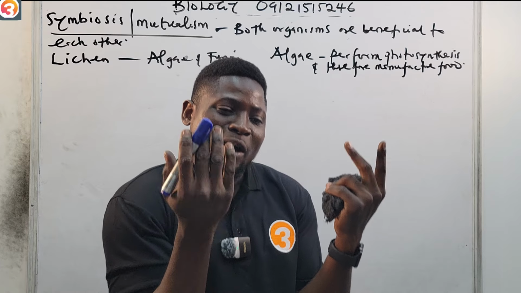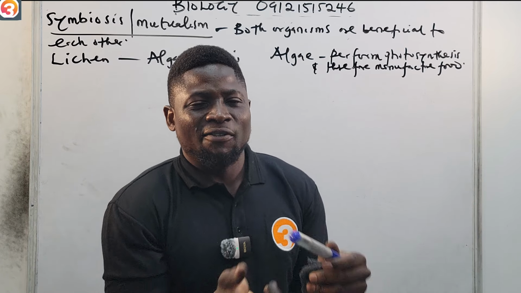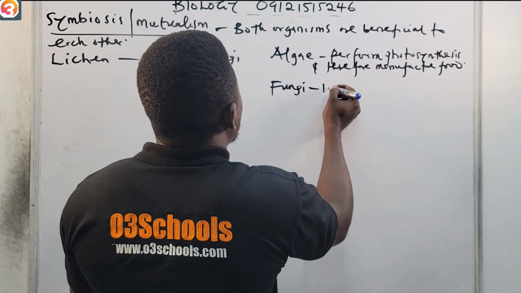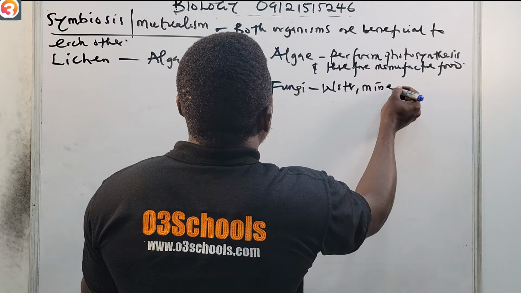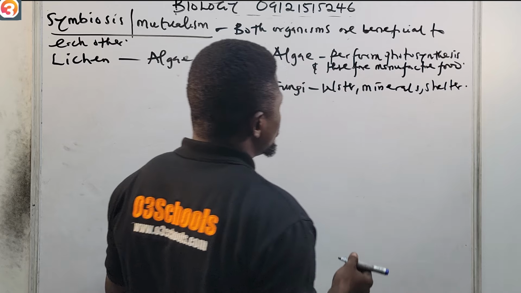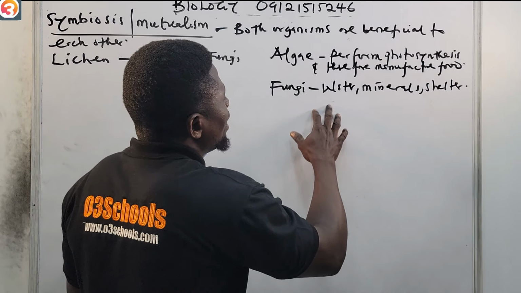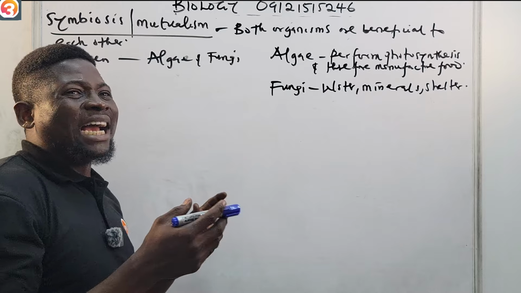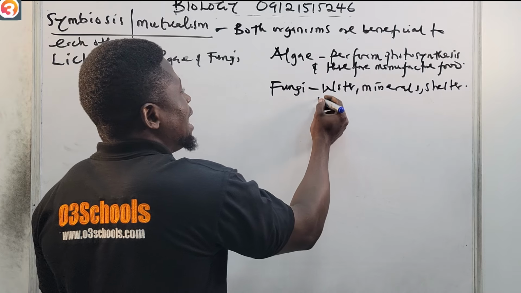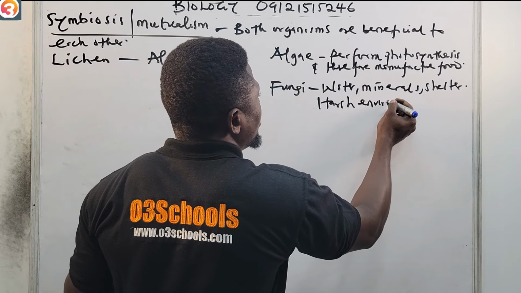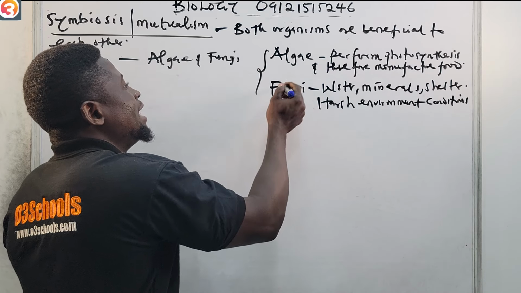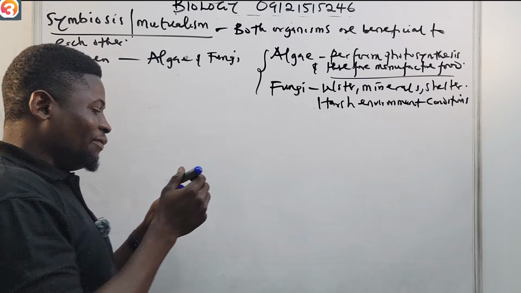So in this relationship, number one, the algae bring food. You now, fungi, what will you do for me? So the fungi will provide water and minerals, and even shelter. The fungi protects the algae from harsh environmental conditions, while the algae will in turn perform photosynthesis and give the fungi food.